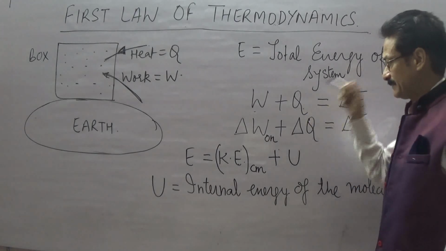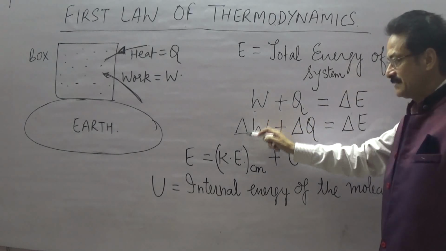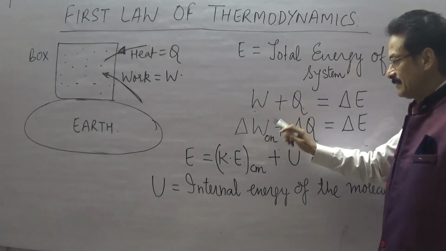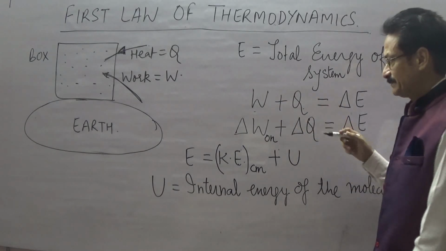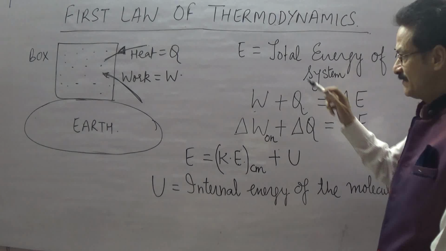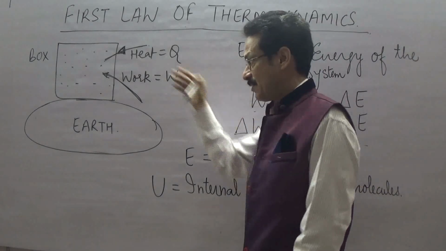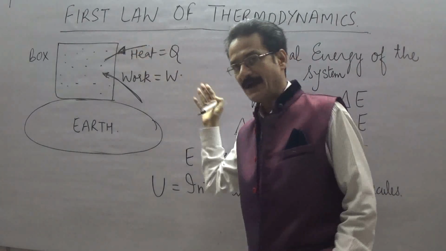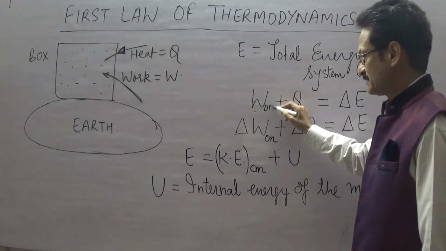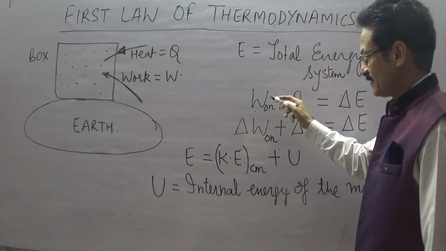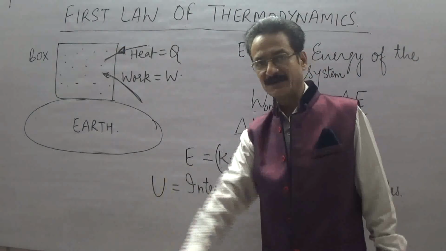Okay. Now some people also write it like this, delta W, and what I would like to emphasize here is, what is W? W is the work which is performed on the system by the surroundings. So if you like, you can emphasize it like this: this is W_on, the work done on the system by the surroundings.